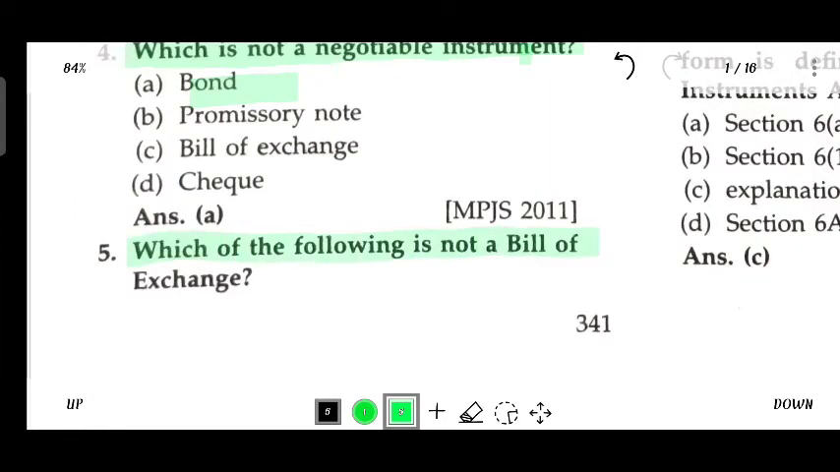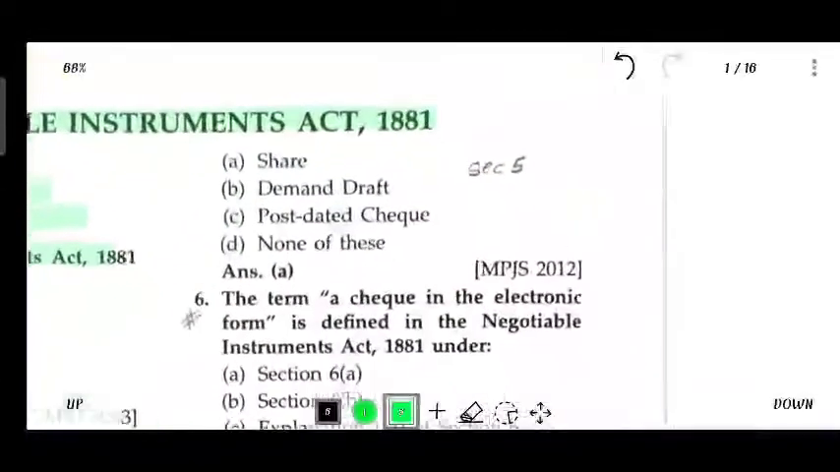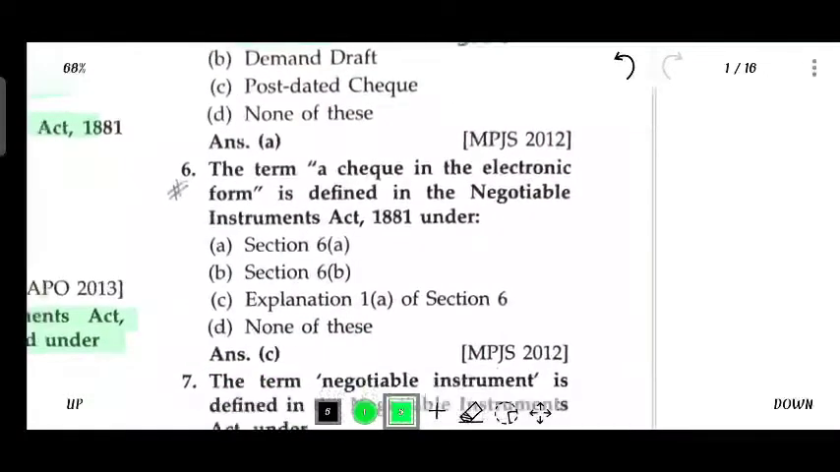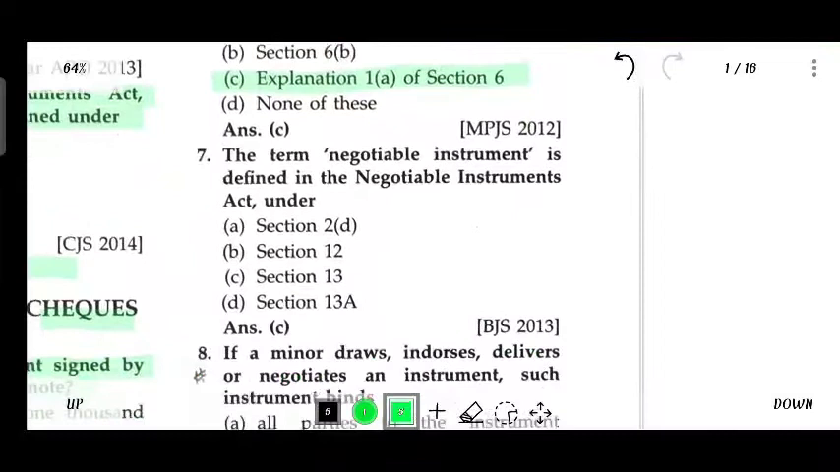Which of the following is not a bill of exchange? Shares. The term check in the electronic form is defined in the Negotiable Instrument Act 1881 under Explanation 1A of Section 6. The term negotiable instrument is defined under the Negotiable Instrument Act under Section 13.